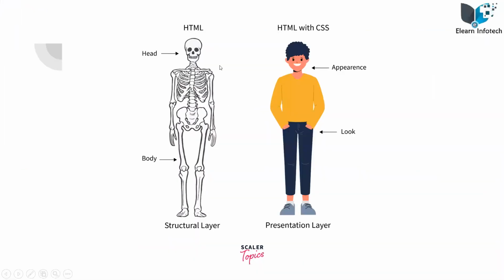Hope you understand HTML and HTML with CSS, the look and feel and the structure we just discussed. If you observe this picture clearly, the HTML contains the head and the body. The head is like what we remember, the relations and everything, and the body is what is displayed to the outer world, with the appearance and the look, like how we are dressed. This all comes under CSS.